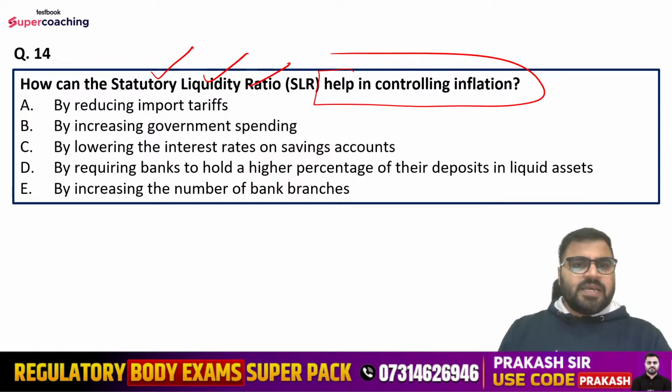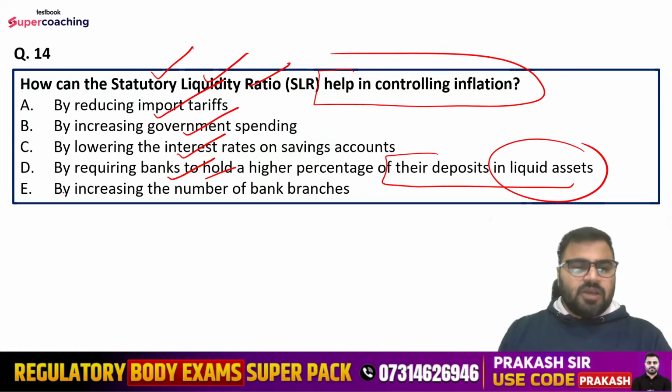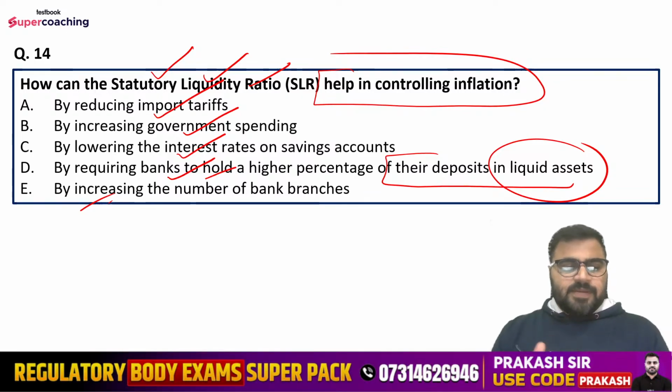How can the SLR help in controlling inflation? Options are: by reducing import tariffs, by increasing government spending, by lowering the interest rates on saving accounts, by requiring banks to hold a higher percentage of their deposits in liquid assets, or by increasing the number of bank branches. Tell me guys, what is the right answer according to you for question number 14?